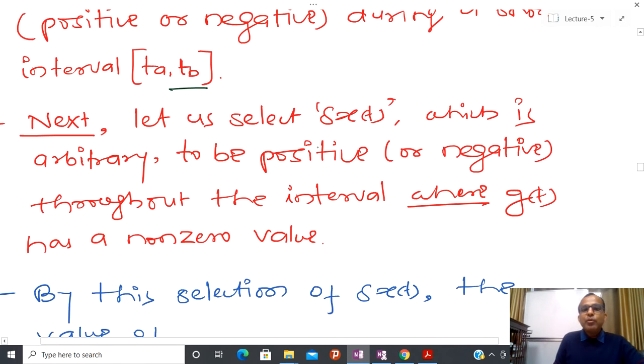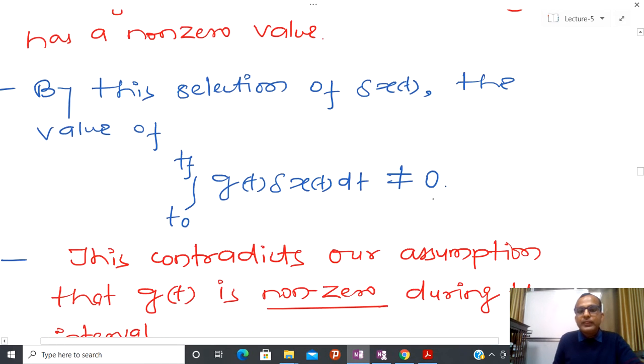Now I am going to select delta x, which is arbitrary, to be positive or negative throughout the interval where g(t) has non-zero value, because delta x is very, very small. We also know that x(t) is continuous. So whenever you take a small increment, the behavior of the function is not going to change. And by this selection, the value of this is non-zero.